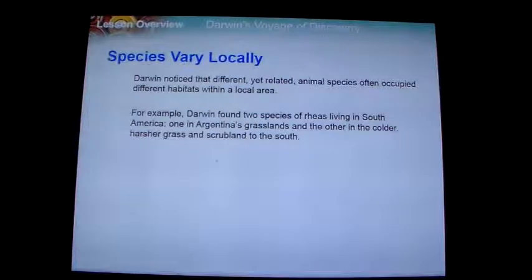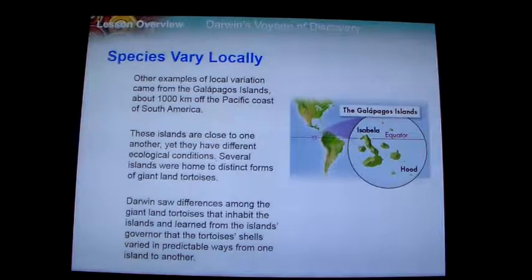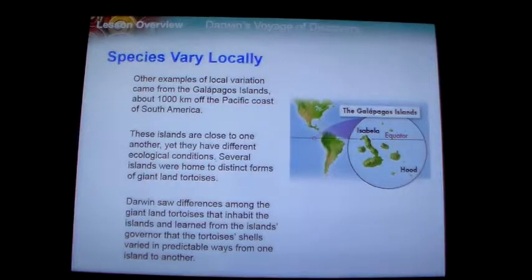Also locally, Darwin found two different species of those rheas living in South America. One lived in Argentina's grassland, and the other in the colder, harsher grass and scrubland to the south. Both were rheas, but different species. So species vary locally as well.